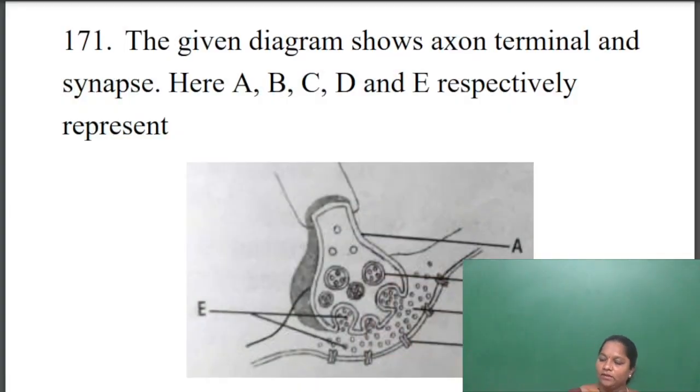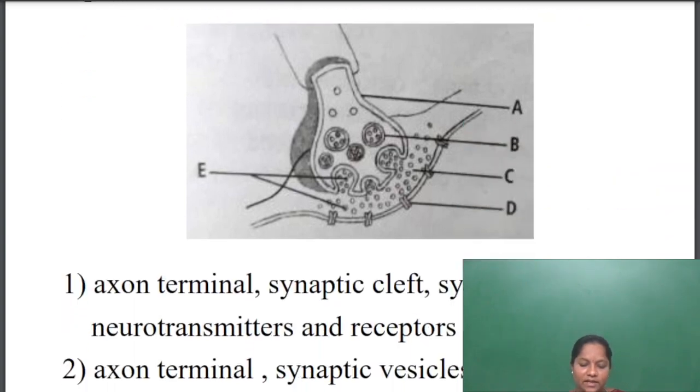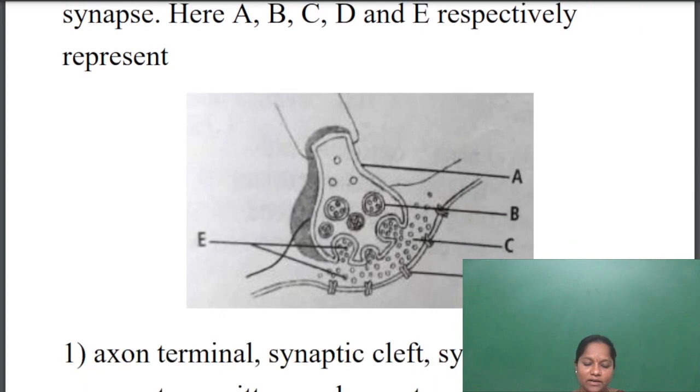Okay. The question is, the given diagram shows axon terminal and synapse. Here A, B, C and D respectively represent. So they have given a diagram here. The diagram is an end of an axon and end of a dendrite where synapse is formed, as we say. In it you have to identify the labelings of the diagram.